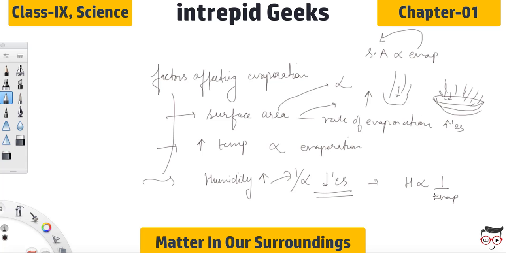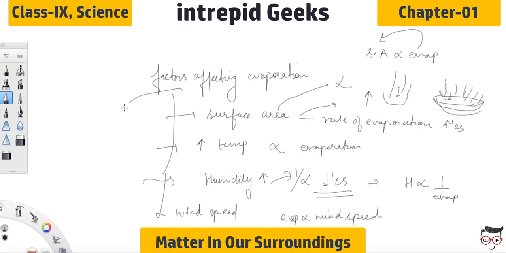We can say evaporation is inversely proportional to humidity. Now, wind speed. It's a common observation that clothes dry faster on a windy day. With the increase in wind speed, the particles of water vapor move away with the wind, decreasing the amount of water vapor in the surrounding. That is why the rate of evaporation is directly proportional to the wind speed. So these are the four factors.